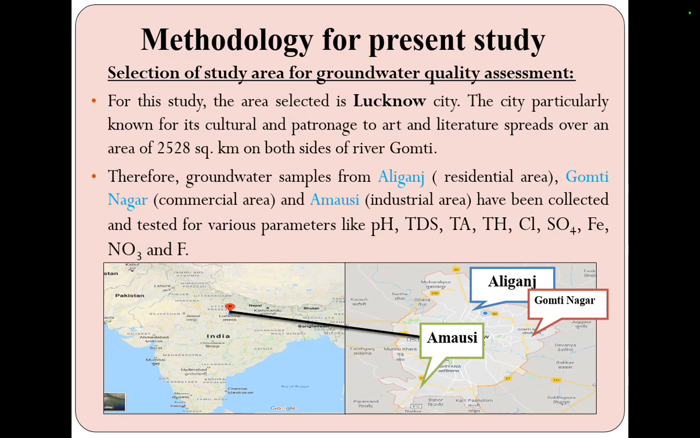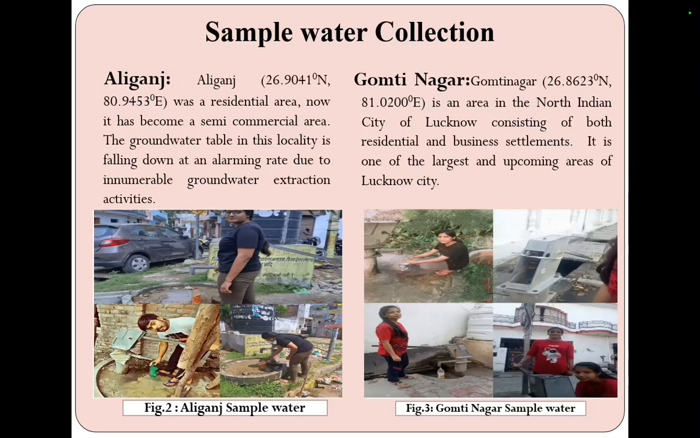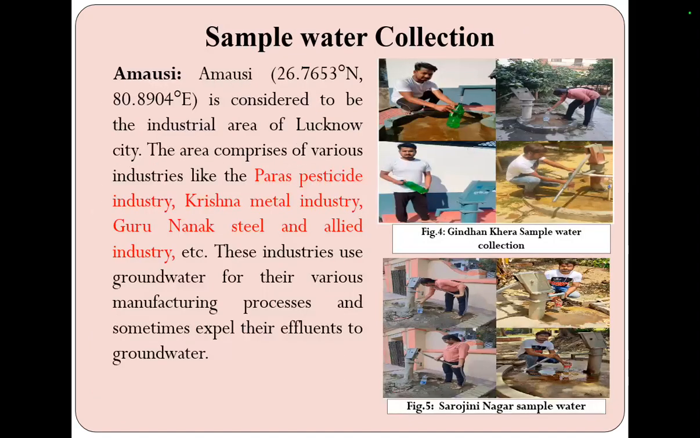Methodology of present study. For this study, we selected the area Lucknow. We know that the area is spread over 2528 square kilometers on both sides of the Gomti river, therefore groundwater samples from Aliganj, Gomti Nagar and Amausi have been collected and tested. Sample water collection: we can see in the pictures the sample collection of the water at Aliganj and Gomti Nagar. Now it's Amausi; Gindan Khera and Sarojini Nagar are the places of Amausi.